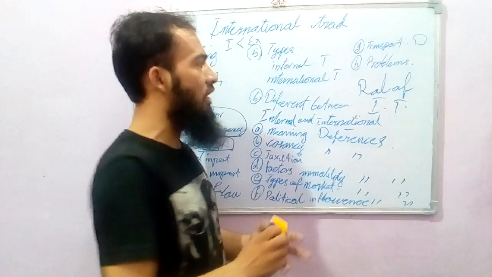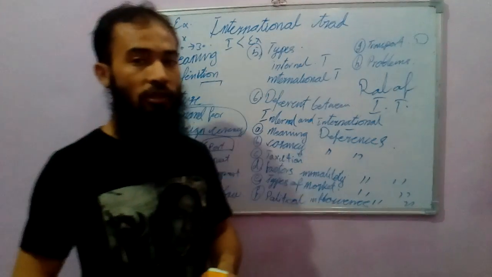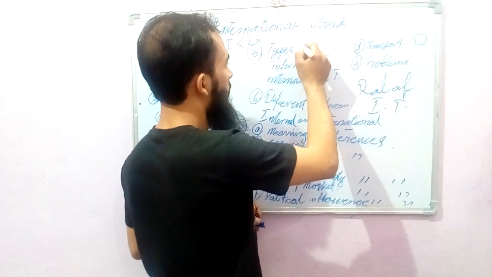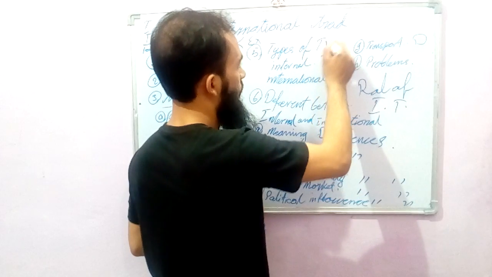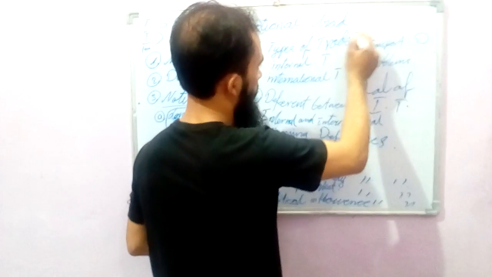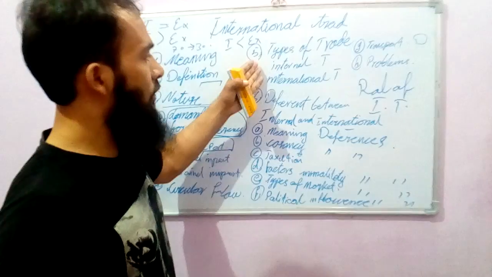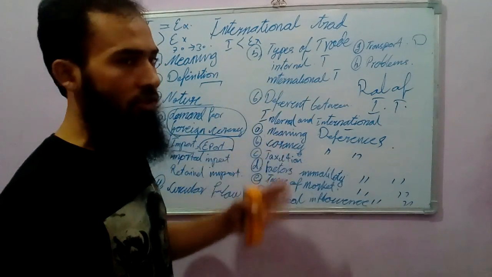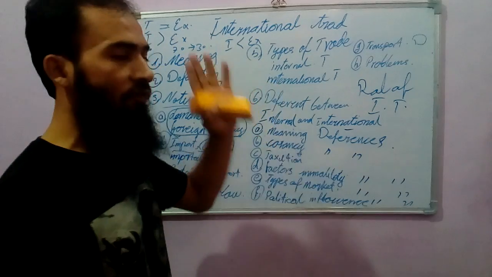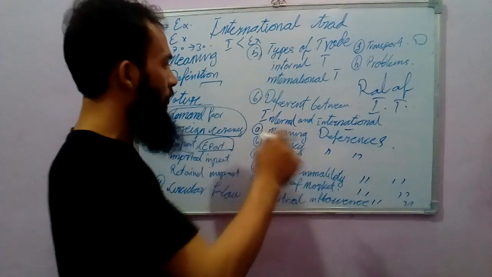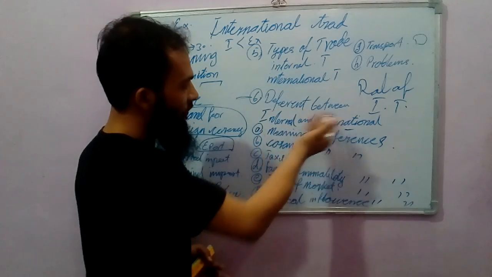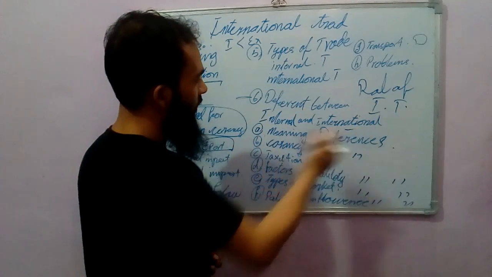The types of trade. Actually, it is not the types of international trade, it is the types of trade. So we have two types of trade: international trade and domestic trade. What is the difference between these two? First of all, we will see one by one. This is the point which I have explained: the difference between internal trade and international trade.